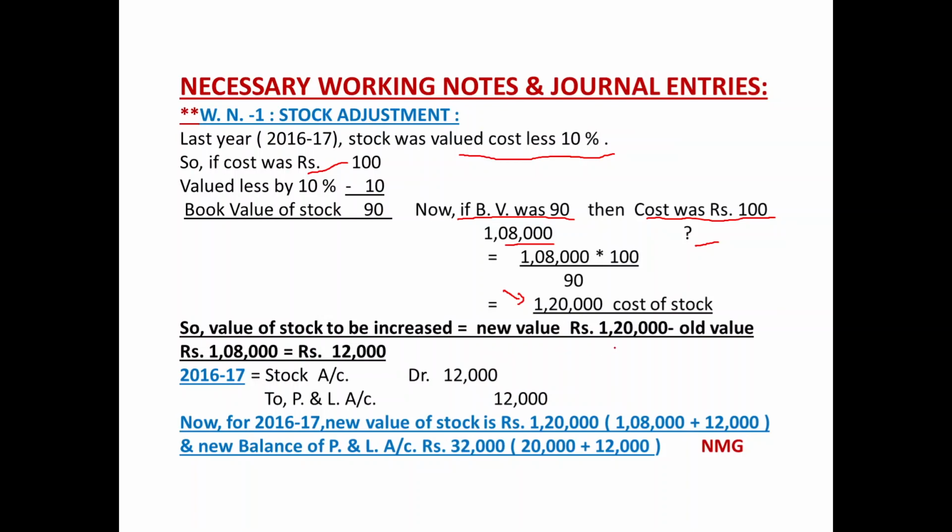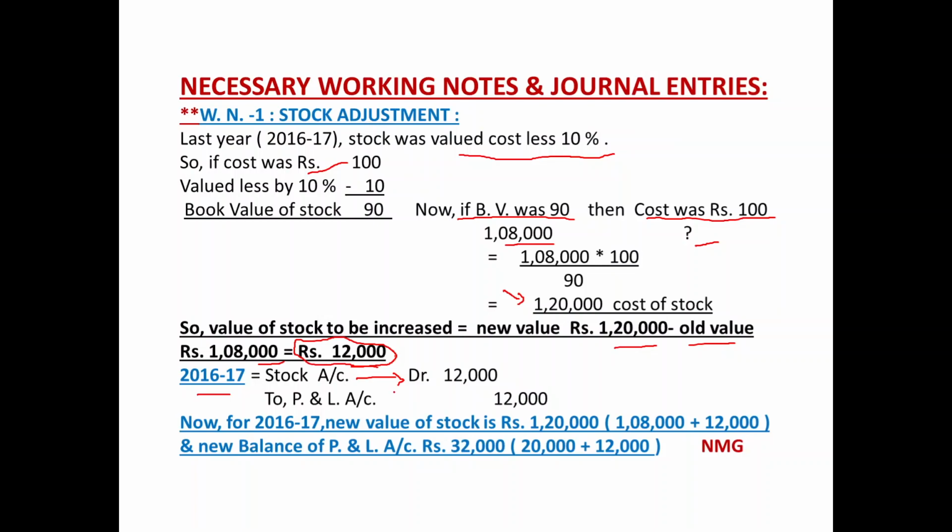New value rupees 1,20,000 on the base of the valuation that we made in the last step, minus old value given in the balance sheet 1,08,000, that gives 12,000 rupees. So we have to increase the value of closing stock of last year, or opening stock of the current year, by rupees 12,000. Let us pass a rectification entry for this adjustment in the value of closing stock of the last year, that is 2016-17. Stock account debited rupees 12,000.